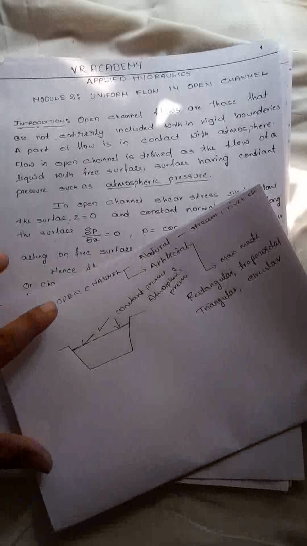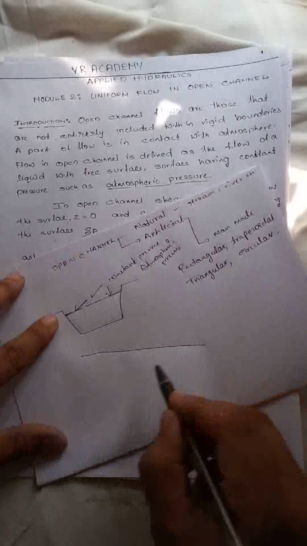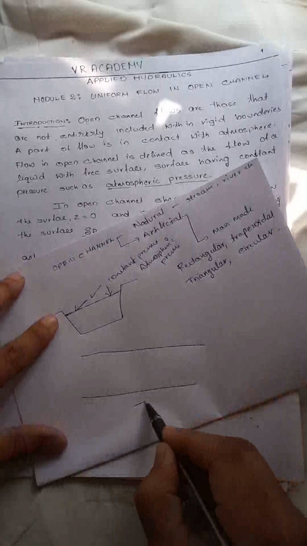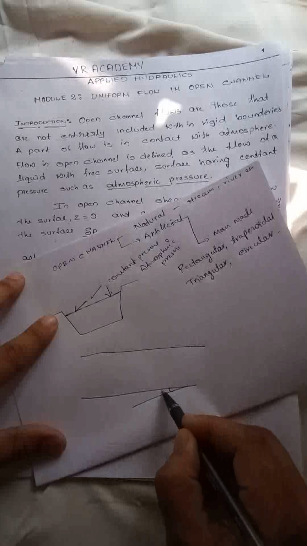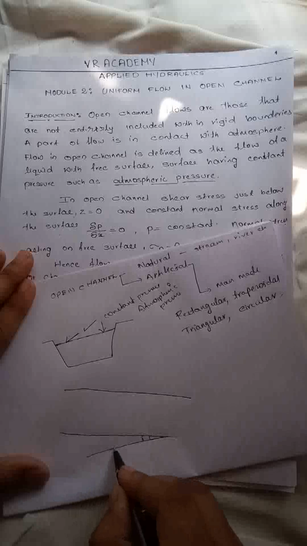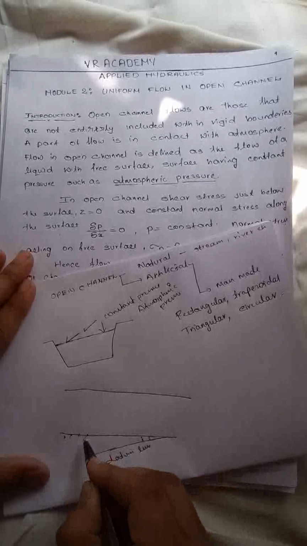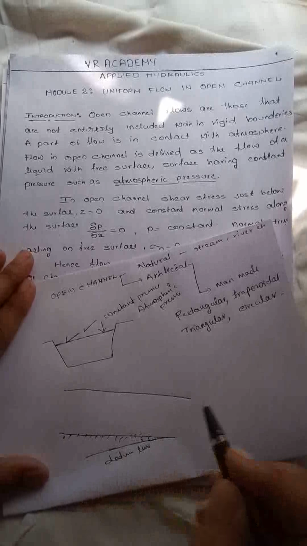Just take the longitudinal section of the open channel. There is a slope I, because the open channel flows under atmospheric pressure. The water flows under the gravity force, with no external pressure. It flows only due to gravity, so we need some slope with respect to a datum line. This is the datum line, and this is the bed of the channel.